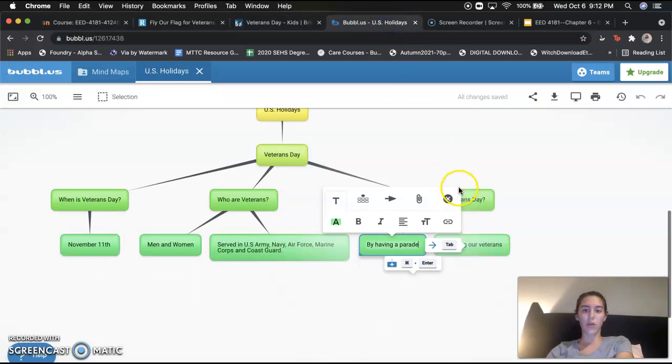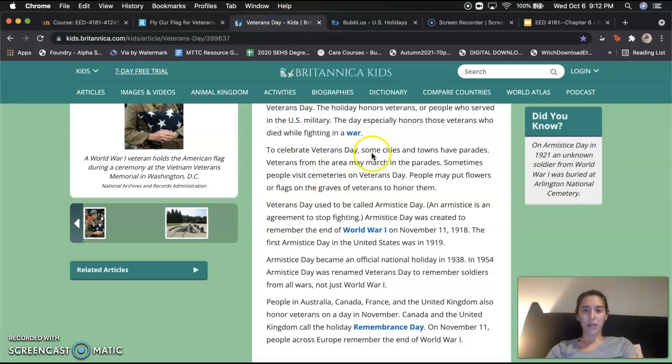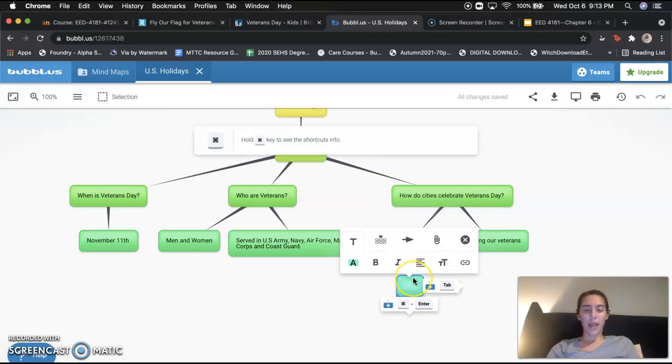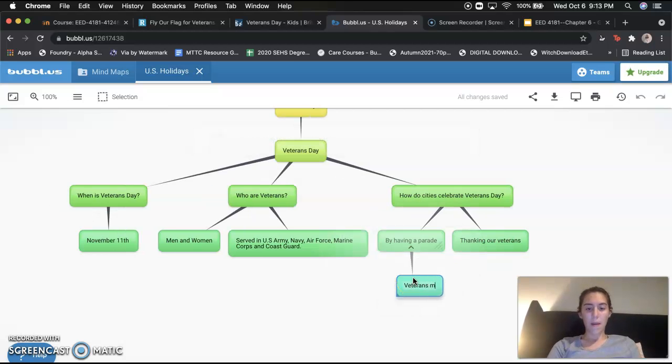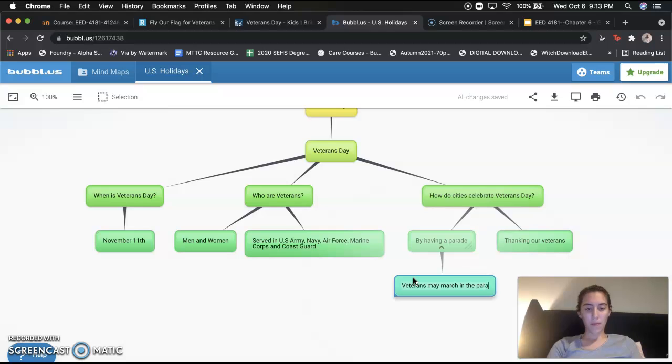So let's go back to our graphic organizer and add more. So who can remember what it said about how we can celebrate Veterans Day? Yes, it did say by having a parade, which we do have, but if we look back, it did add a little bit more about the parade. So let's look back on it. So here it says some cities and towns have parades. But right here, it says veterans from the area may march in the parades. Now that is something we didn't get to learn in our last article, so I think we should add it right under by having a parade. So veterans may march in the parade. Perfect.